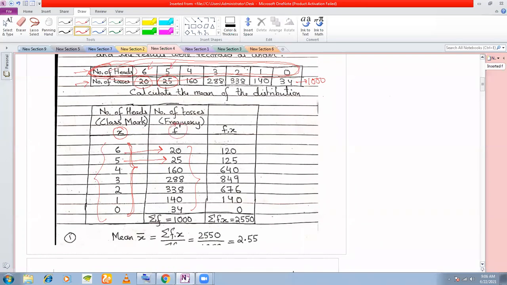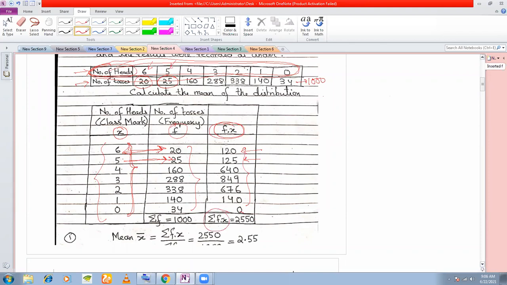So now once you have got your variate and once you have got your frequency f, in the direct method for an ungrouped distribution, you multiply f and x. So you multiply 6 and 20 to get 120, 5 and 25 to get 125, and so on. You do for each one, okay, this way, and then you total up. So this is your column for fx. You total up this column. When you total up this column, you will get summation fx.